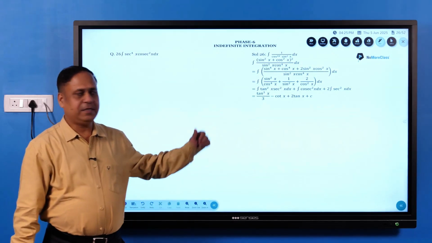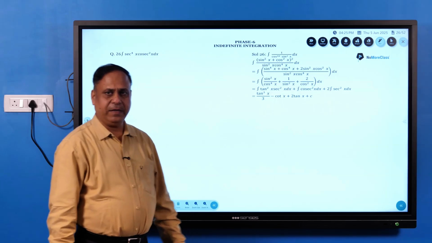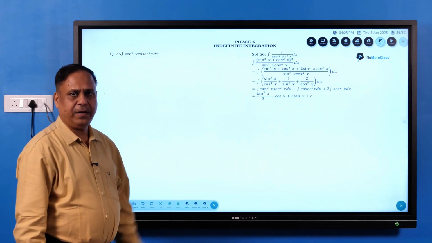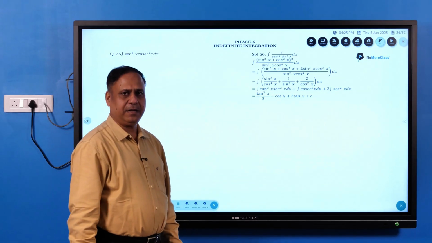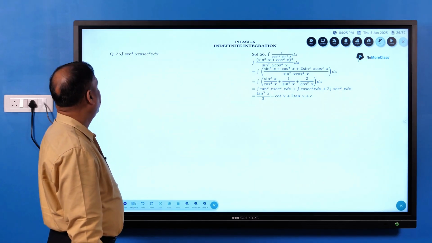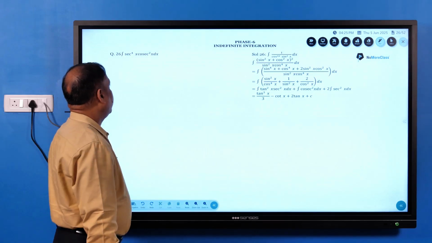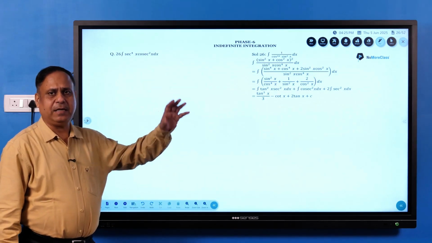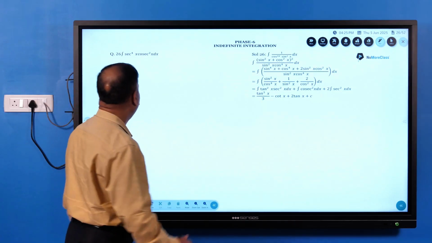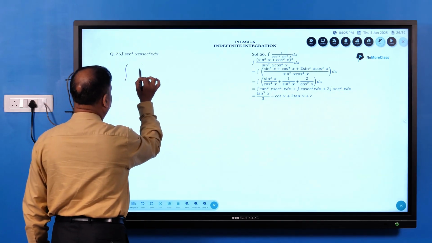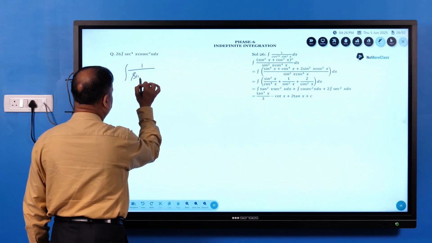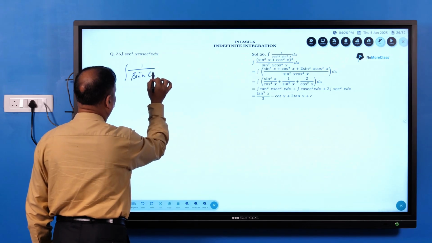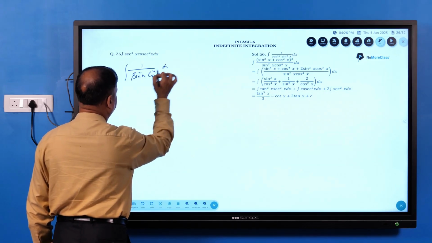So now question number 26, Exercise 1, Phase 6, Indefinite Integration, Mathematics. Now, as I have told earlier also, the golden rule in such type of cases is to convert into sine and cos. So this can be done as 1 upon sin²x cos⁴x dx.